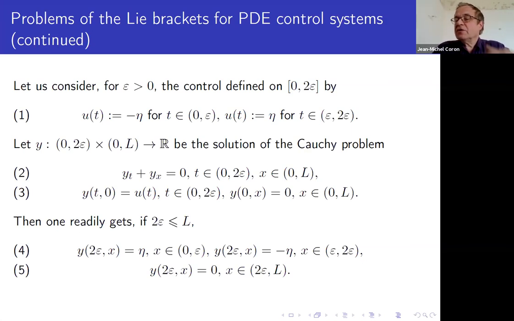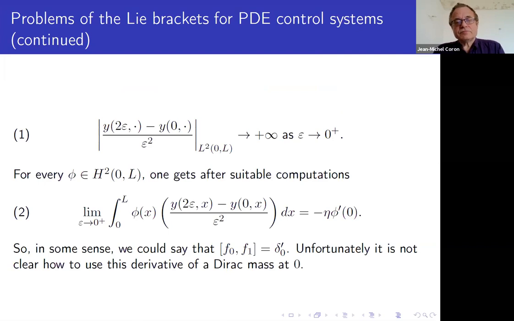So we have the function at the time 2 times epsilon. We subtract the initial data, which is 0. We divide by epsilon squared, and we try to see if there is a limit, because the limit is the Lie bracket of f1, f0. But it turns out that it's not working because the usual space is L2 of (0, L), and it has no limit in L2 of (0, L).